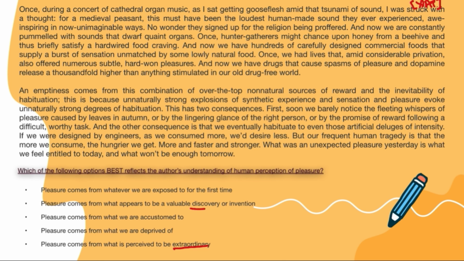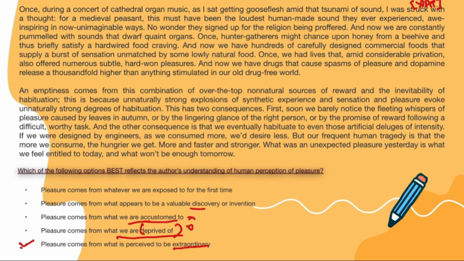Again, this was used as an example, not in the same context. Comes from what we are accustomed to. This is directly opposite to what the passage marks. Again, not the answer. Comes from what we are deprived of. We have no idea about this. There is no data which says how deprivation works. So, we can again not mark this as an answer.